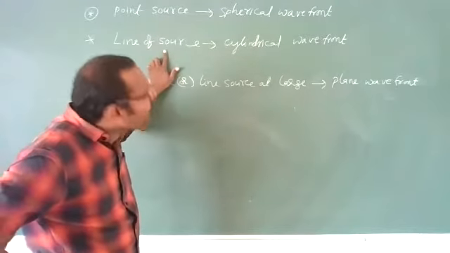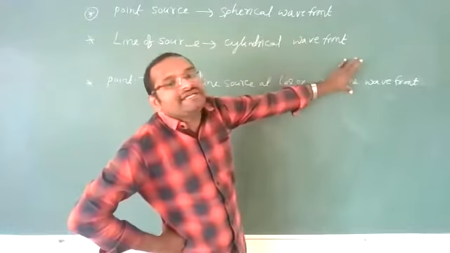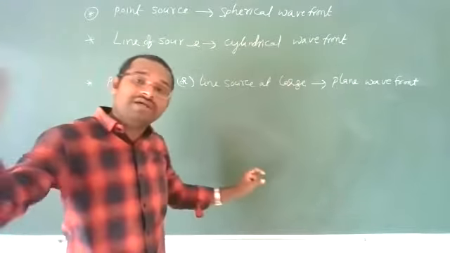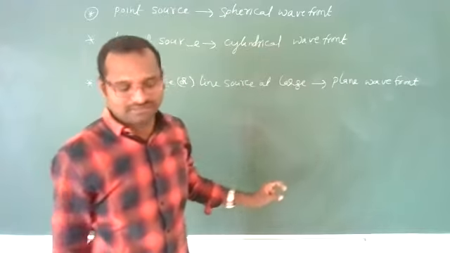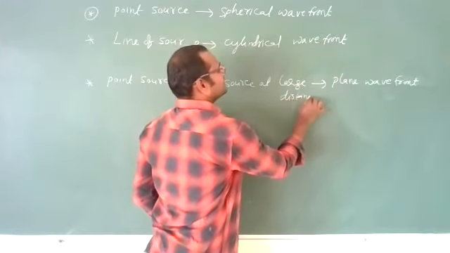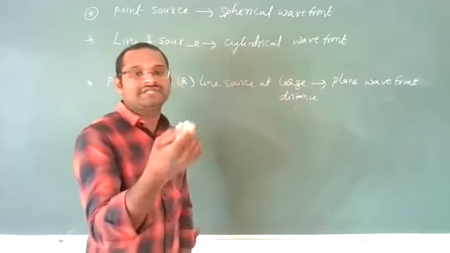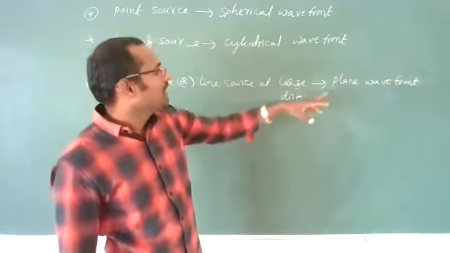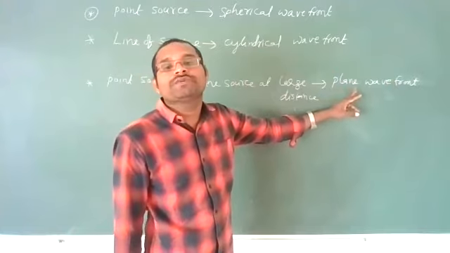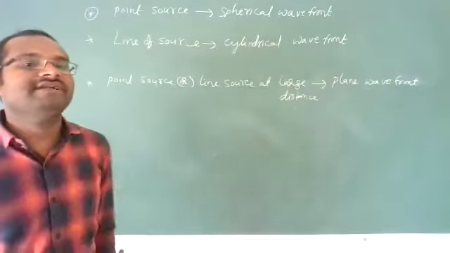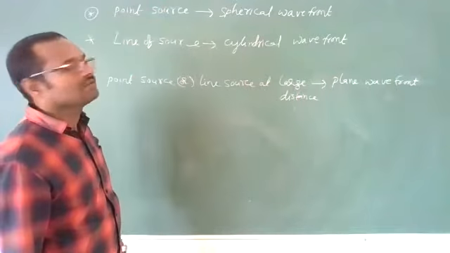Whereas a plane wavefront is produced by a line source or point source at a long distance. The distance of that point source or line source should be large, so that the wavefront appears to be like a plane wavefront.